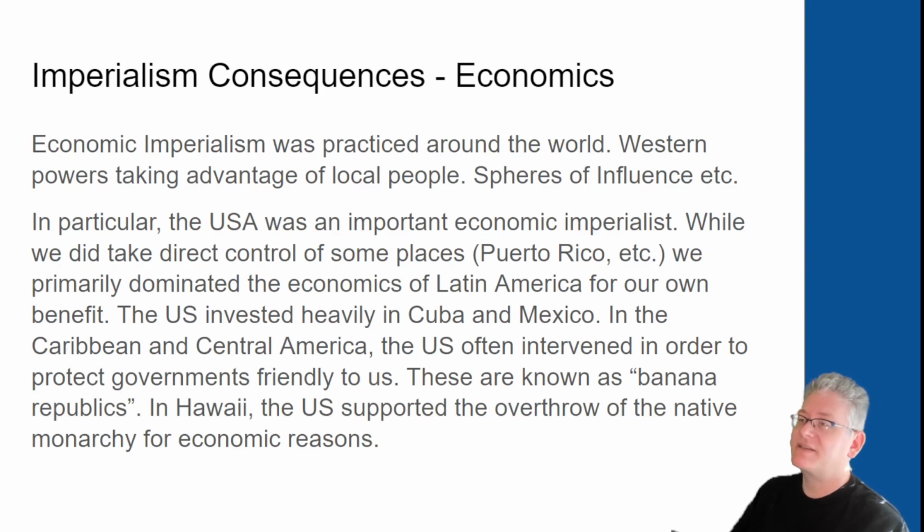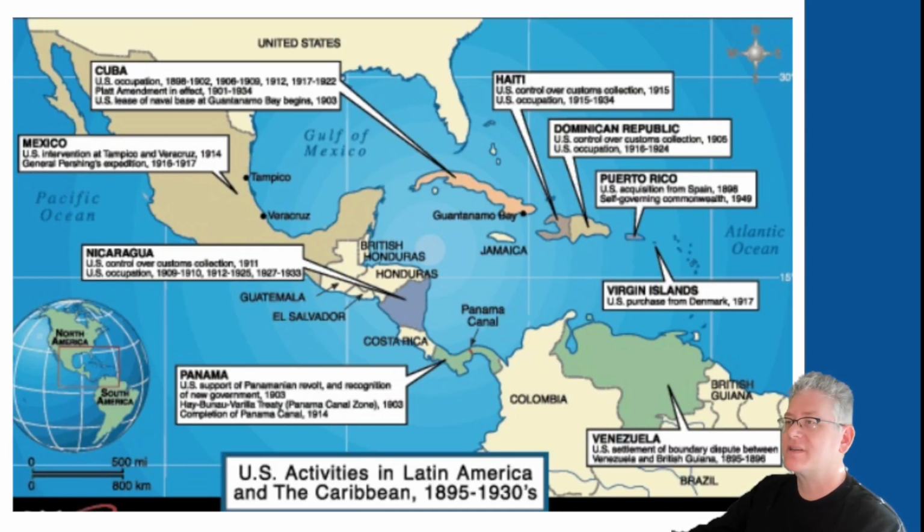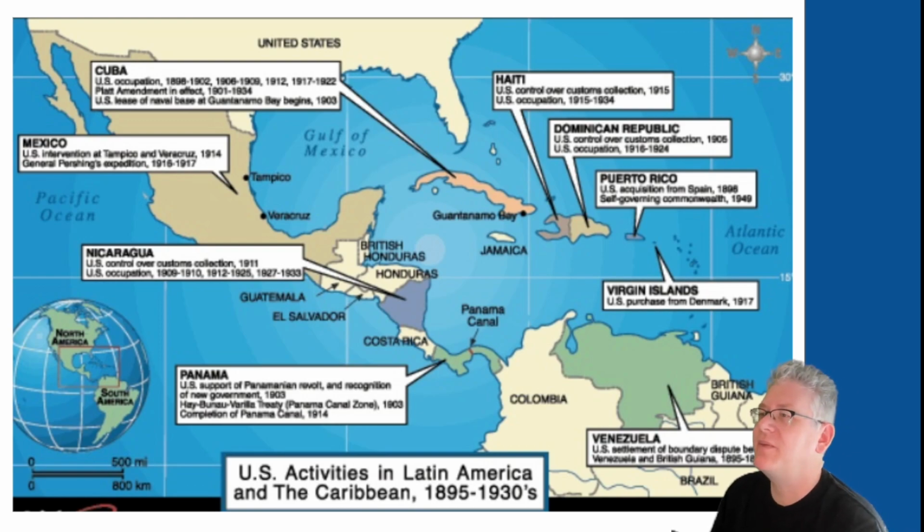In Hawaii, the United States supported the overthrow of the native monarchy for economic reasons as well, because they wanted to take control of that region for a coaling station and for cheap sugar, etc. This map's a little blurry, unfortunately, but it's a good one because it shows a lot of the places where the United States intervened in the Caribbean. It's a little bit beyond our time, 1895 to the 1930s, but you can see all the different times that the United States intervened.